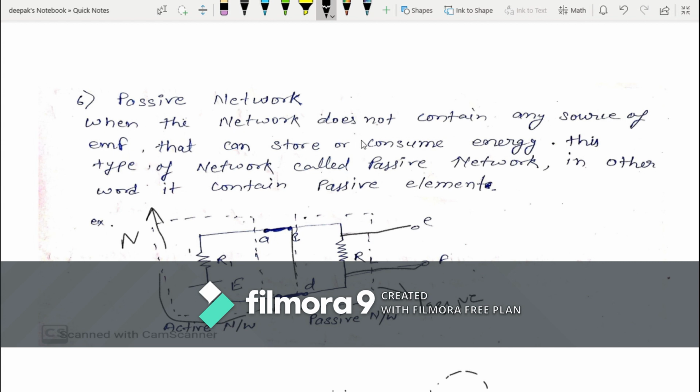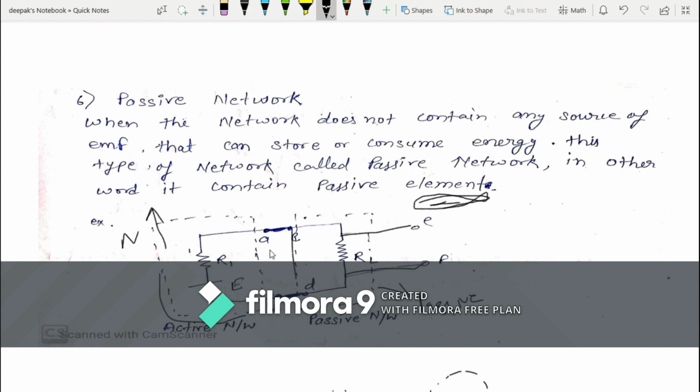When the network does not contain any source of EMF that can store or consume energy, these types of network are called passive network. In other words, it contains passive elements. If a network contains an active element, then we can say that it is an active network. But if there are only passive elements, then we can say passive network. Suppose I have drawn here two networks. This is the left side network and this is the right side network.